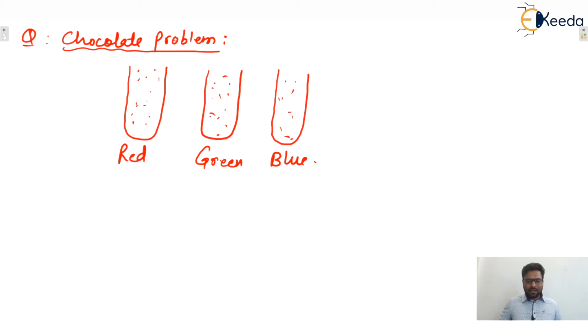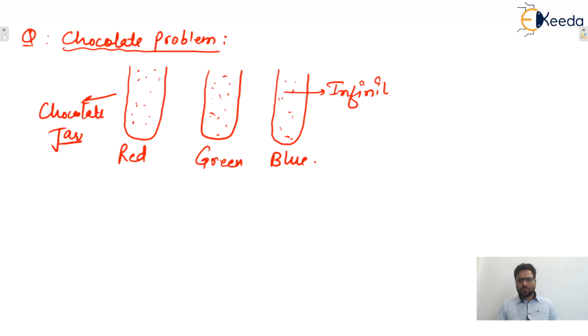Remember, inside any jar, all reds are identical to each other. Similarly, all greens are identical and all blues are identical. These are the chocolate jars. So let us consider that an infinite number of chocolates are there.